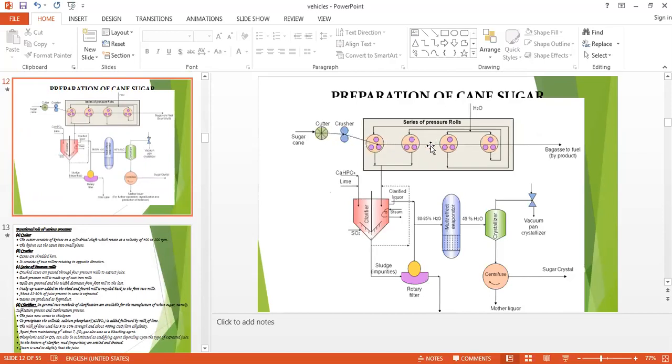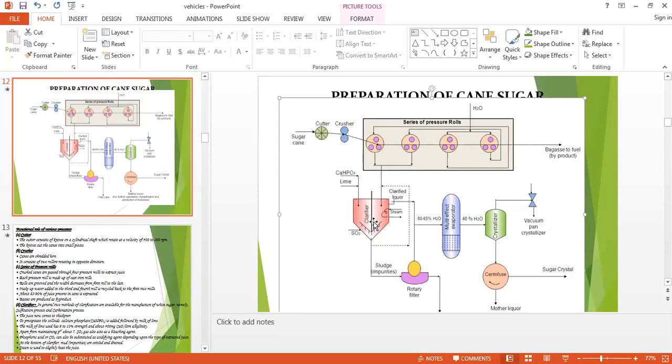There are a series of pressure rolls, and because of this pressure the sugar cane will get pressed and the liquid will pass out of that sugar cane, and we will get the juice. Then the juice will have certain impurities. We will remove that impurity with the help of lime, and once the lime has reacted with that liquid, the scum will form on the top.